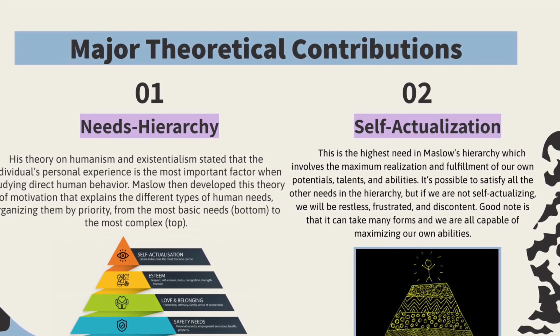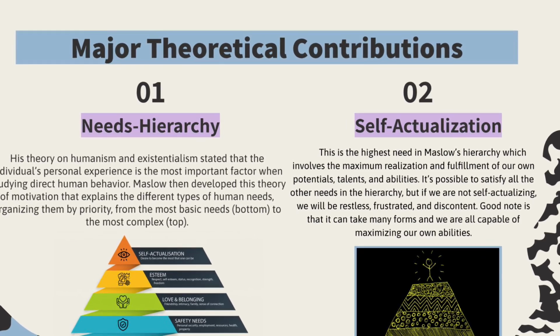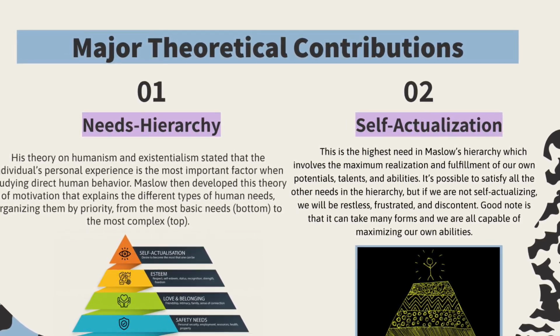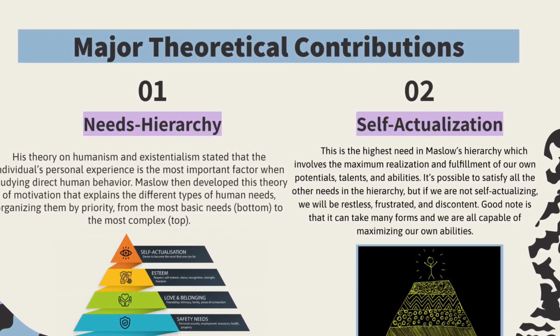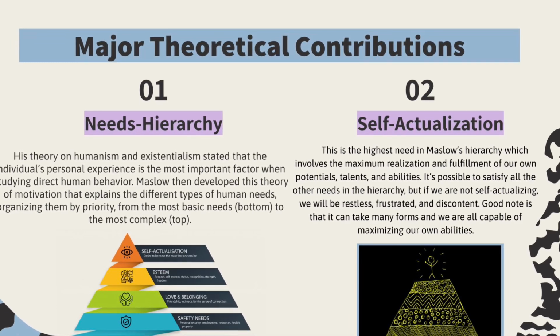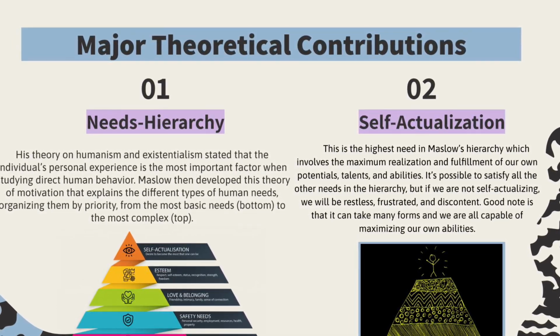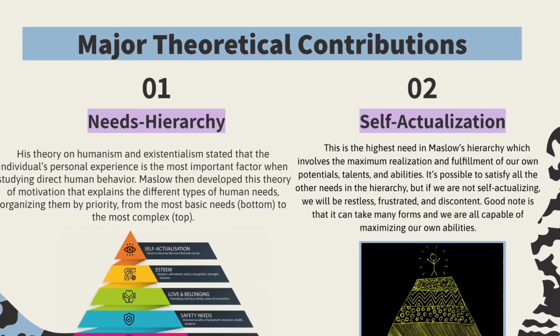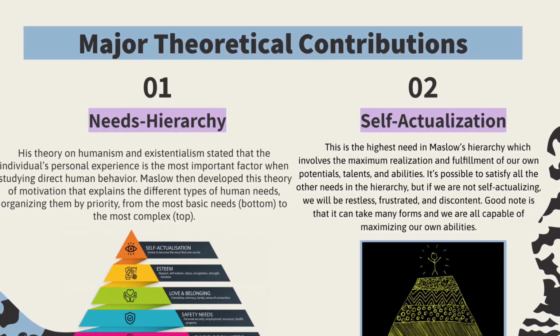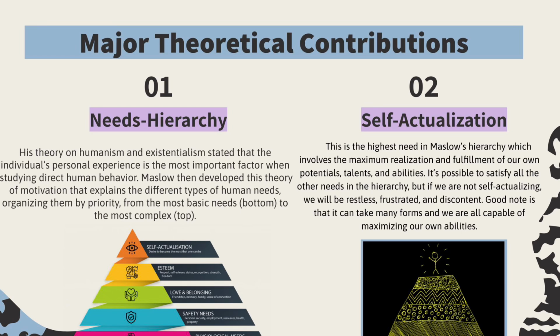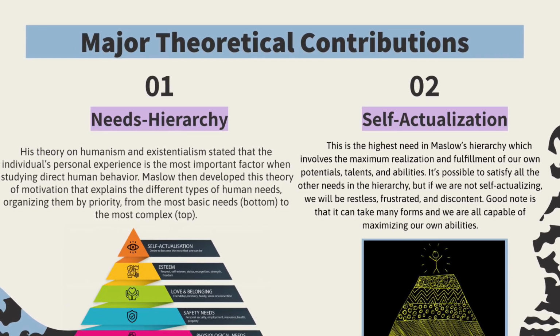Alright, next we move to the major theoretical contributions of Maslow. Starting with the hierarchy of needs, this was his theory on humanism and existentialism that stated that the individual's personal experience is the most important factor when studying human behavior. Maslow developed this theory of motivation, or this pyramid that explains the different types of human needs, organizing them by priority, from the most basic needs at the bottom to the most complex at the top.